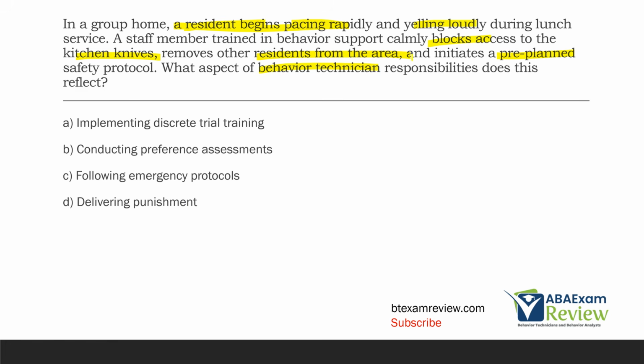And then D, delivering punishment. No mention of punishment or consequences here. The staff member is just modifying the environment to protect all involved, including themselves and the client. So what the technician is doing is C, following emergency protocols.